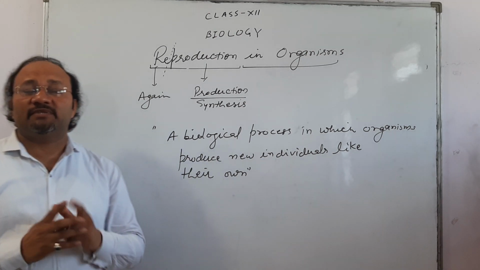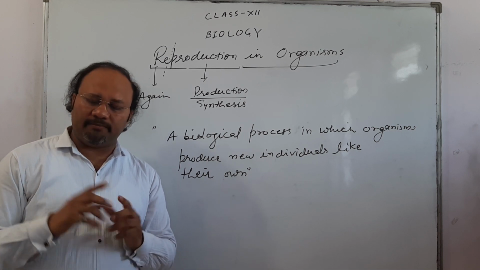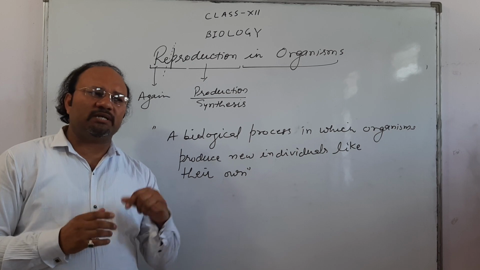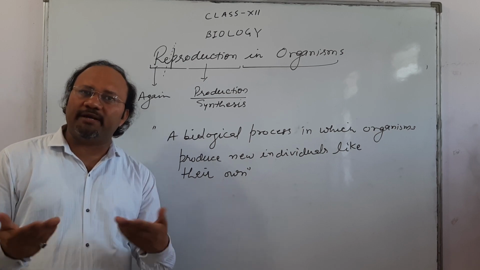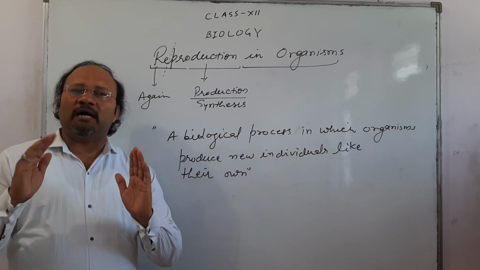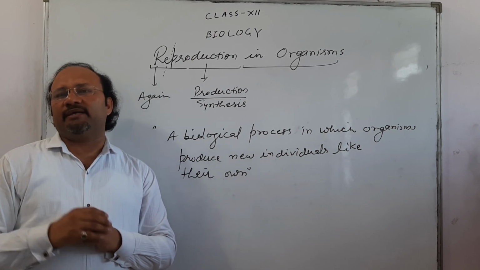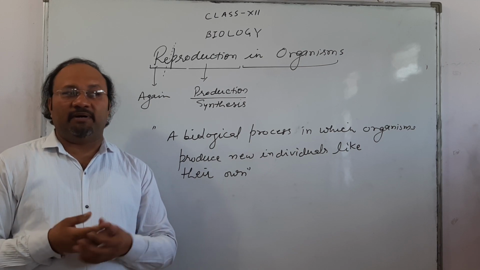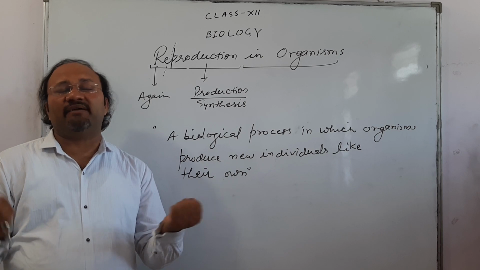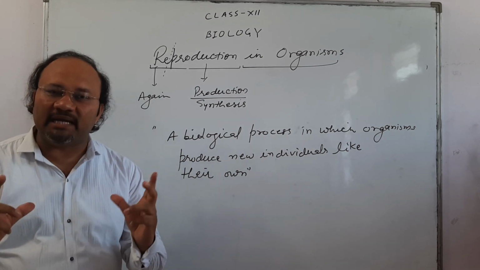Second concept. You just think about it. Have you ever seen that human beings produce just one offspring at a time? On the other hand, dogs produce a number of offspring at a time. But after some time, we observe that the one produced by the human being is surviving well. But in the case of dogs, out of 8 to 10, just 2 or 3 survive. What is that? This is nature's balance.